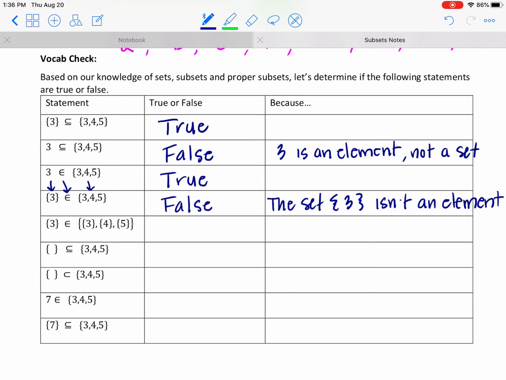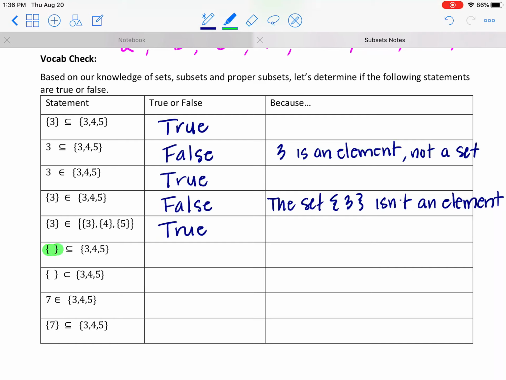And then it gets really tricky on the next one. This one says, again, the set 3 is an element of this set. But this set contains 1, 2, 3 sets, right? There are 3 sets within the set. So in this case, this set is an element of this set. So this one's going to be true. Complicated, right? Okay, how about the next one?